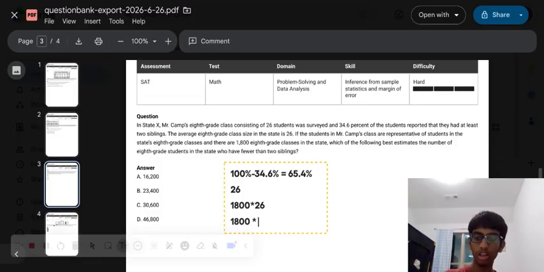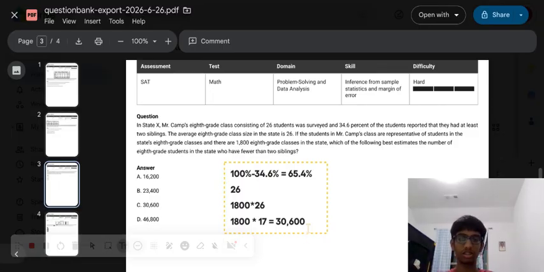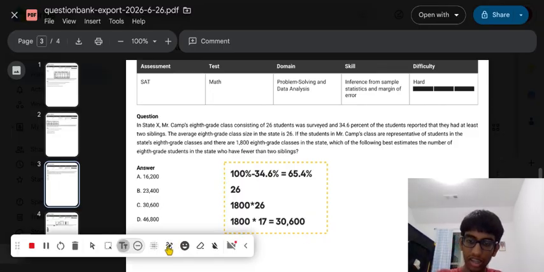Doing this, we get a value of around 17. And once we multiply this by 1,800, we get a value of approximately 30,600. That would be our answer.